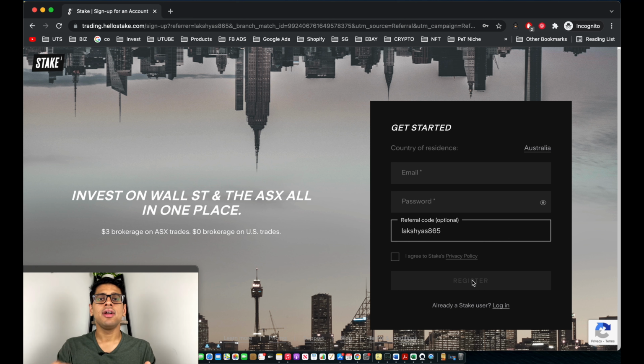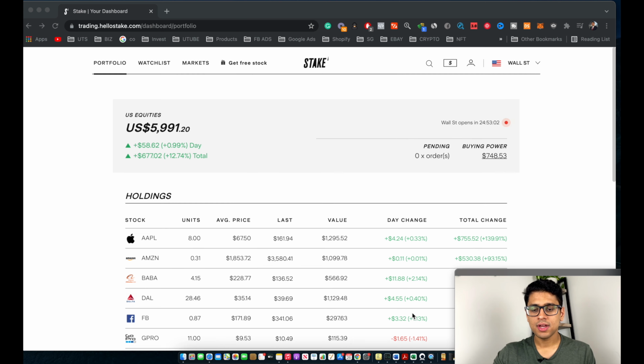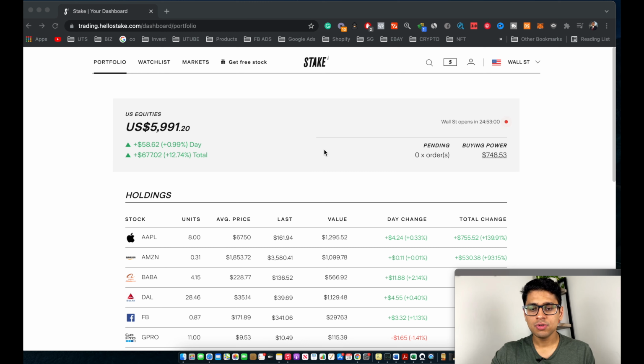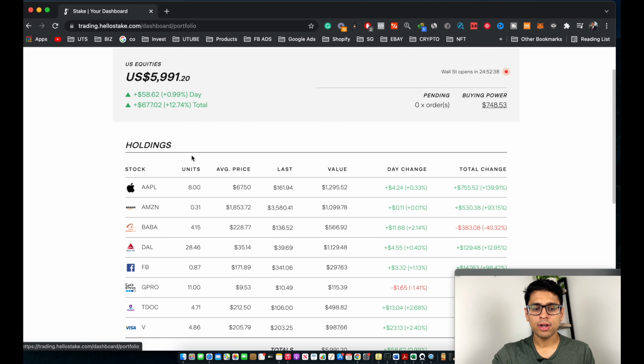Perfect. So after you guys go ahead and create an account on Stake, you will be brought to this dashboard page over here. So as you guys can see, this has quite a clean look, quite minimalistic, which is something I really appreciate about this application or this whole website, that it's quite easy to use. So now I'm going to go ahead and explain you each and every single feature of Stake. So the first thing, as you guys can see, is the portfolio. So as you guys can see, this is all my portfolio right now over here.